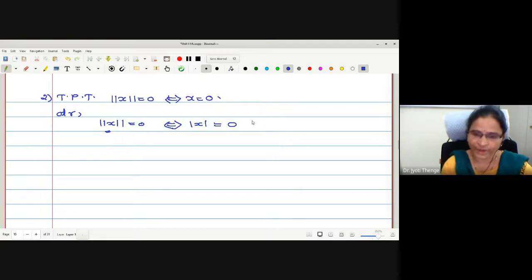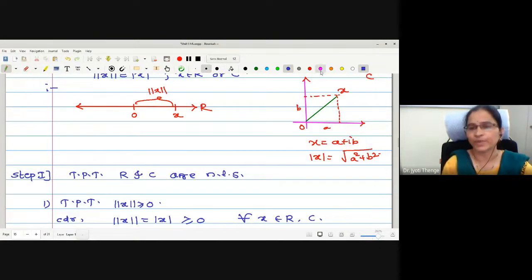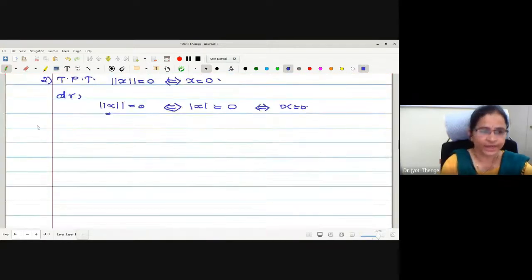But what about mod x equal to 0? May I write x is equal to 0, in both cases, in complex space and in real space? Mod x is 0 means this x is travelling towards 0, and here this x is travelling towards the origin again. Therefore, mod x equal to 0 implies and is implied by x equal to 0.